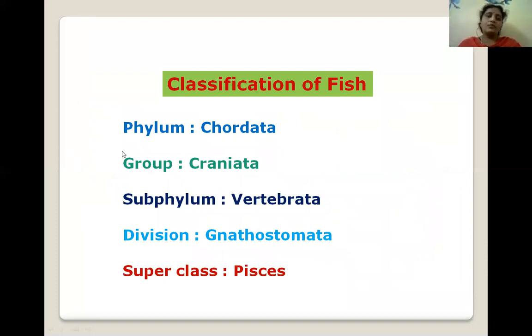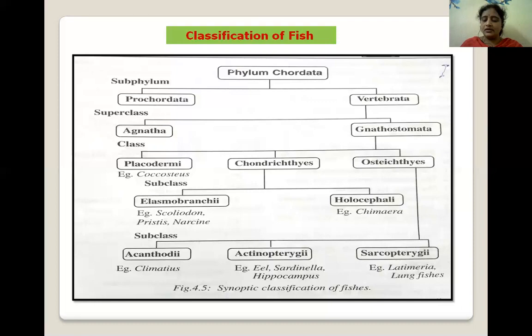Now I'm going to explain the classification of fish. The classification includes the phylum Chordata, group Craniata, subphylum Vertebrata, division Gnathostomata, and superclass Pisces. This slide shows the classification of a fish. Chordata is divided into Protochordata and Vertebrata. The Vertebrata is subdivided into two superclasses, Agnatha and Gnathostomata.